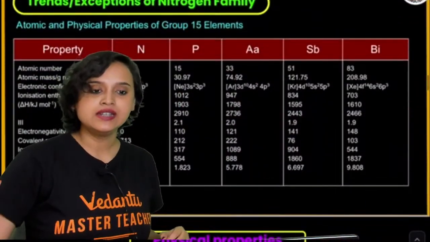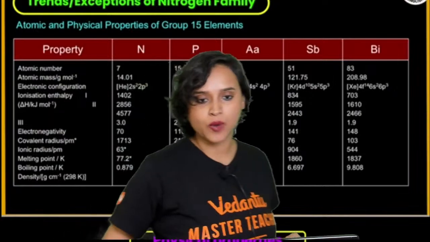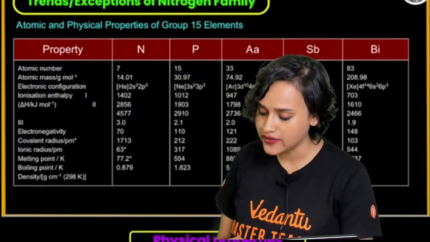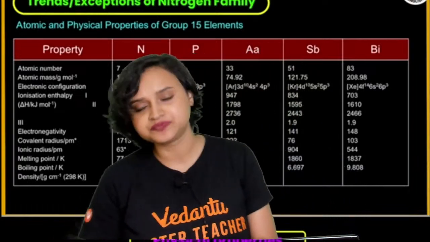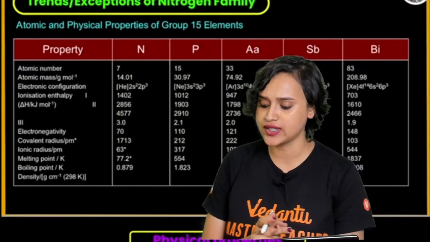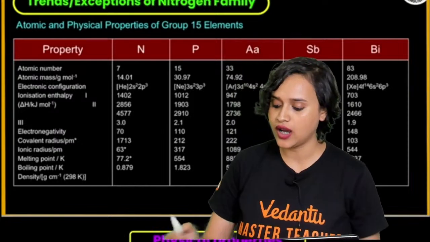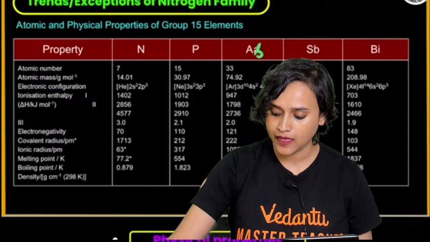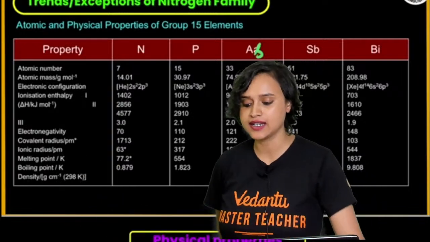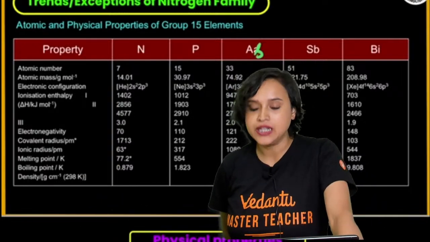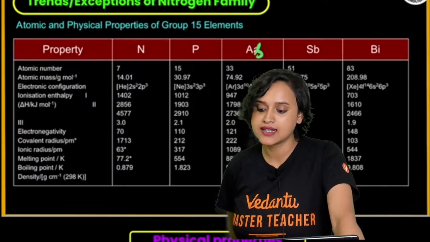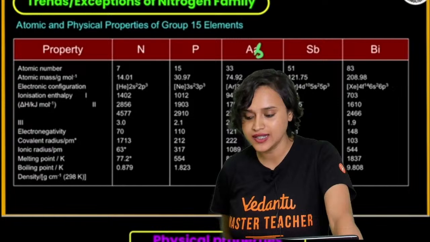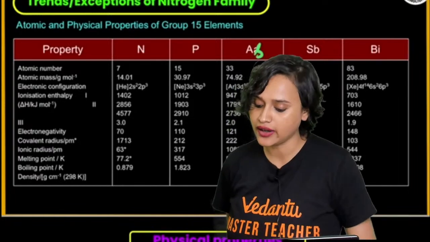Alright, everybody. Now, guys, let us have a look at it one by one. So, in case of atomic number, we all know that nitrogen has atomic number 7. Phosphorus has 15. Then you have As, that is arsenic, which has 33. Sb, that is antimony, has 51. And then you have Bi, bismuth, which is 83, right?